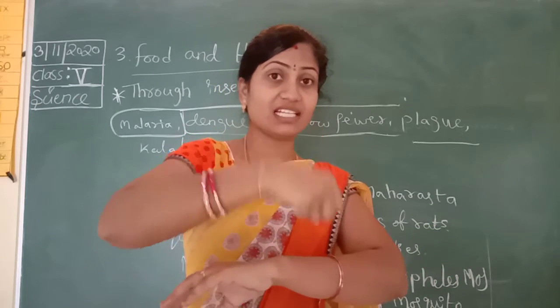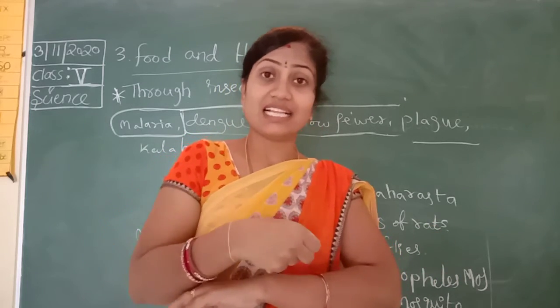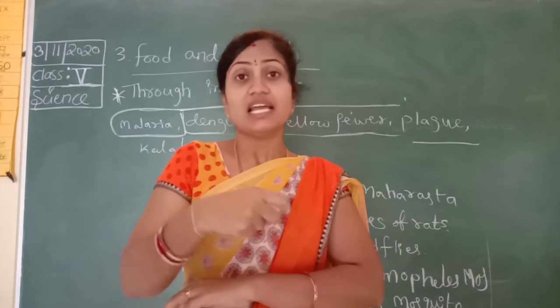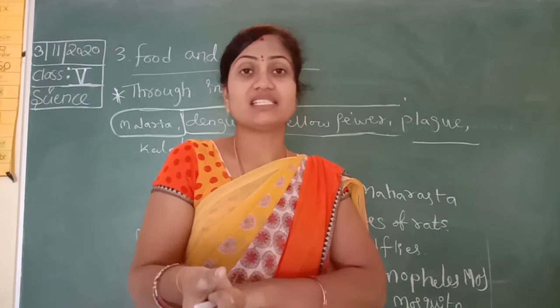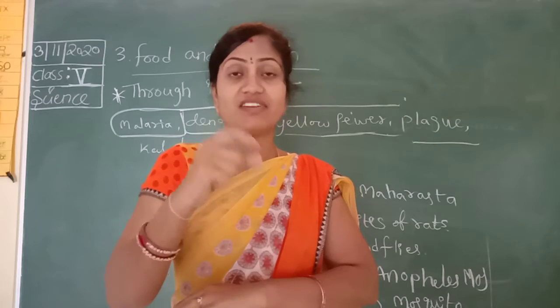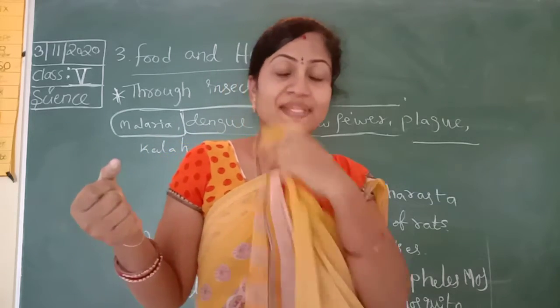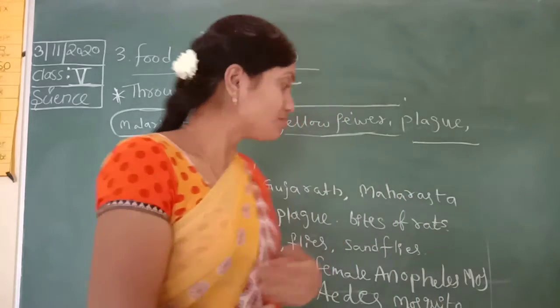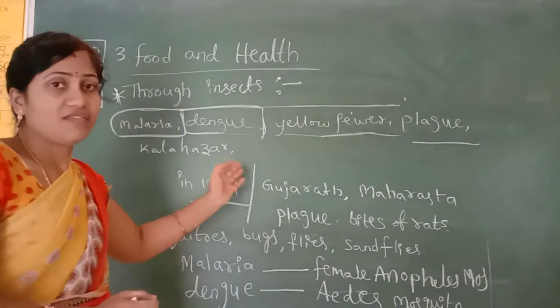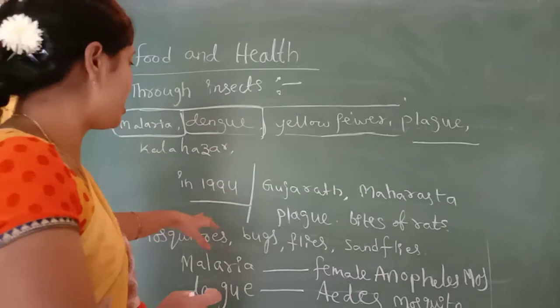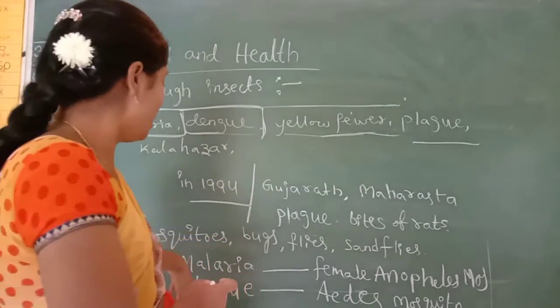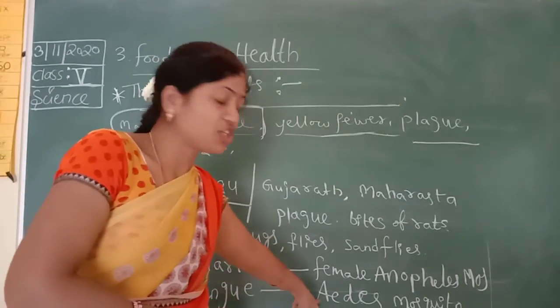So it easily passes malaria from one person to another through insects. Dengue is the same with the Aedes mosquito.